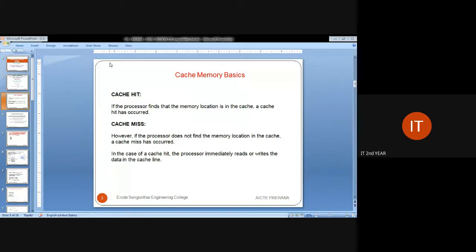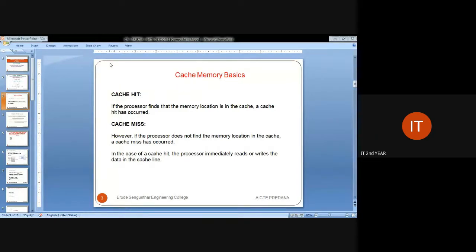If the resource is available in cache memory, it is given from cache memory to the main memory, and at that point cache memory is very useful. When the resource is available in cache memory, the cache immediately gives it to the main memory. In that situation, when the memory location is accessed in the cache, it is considered a cache hit.